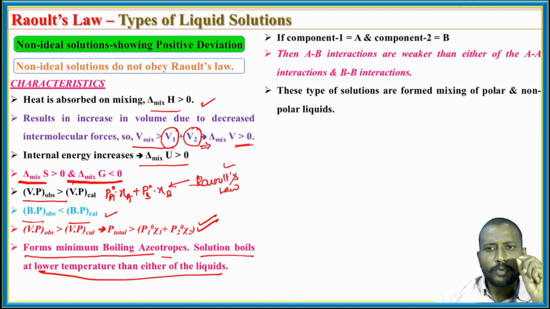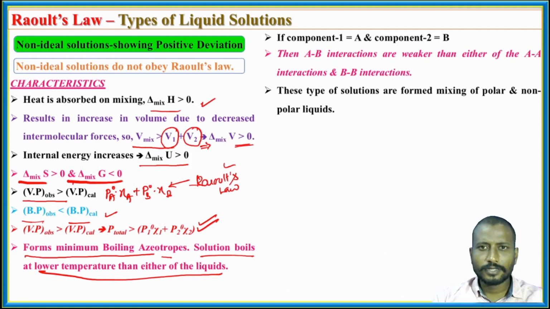So if we take component 1 as A and component 2 as B, what we discussed in the previous slide is that the interactions between the mixture molecules are going to decrease. That means the new forces of attraction between A and B are weaker than either the AA interactions or the BB interactions. That is the meaning of interaction: interaction means forces of attraction.